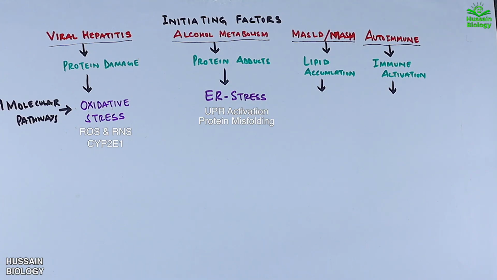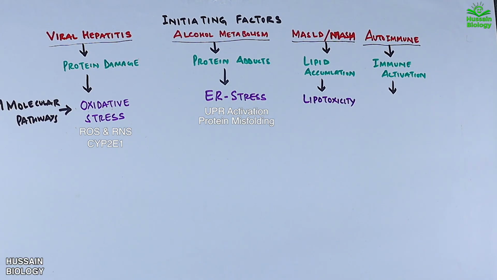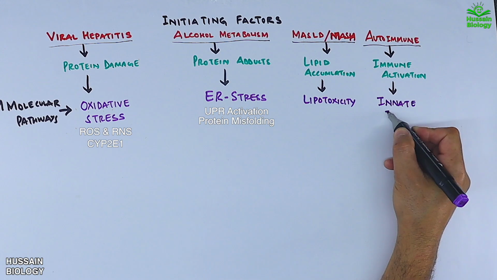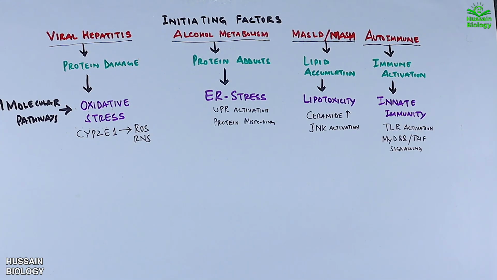Third is lipid accumulation, which leads to lipotoxicity, which increases ceramide, and we also get JNK activation. And fourth one is when the immune system is chronically activated. It triggers innate immune pathways such as TLR activation and TRIF signaling. These pathways amplify the immune responses.